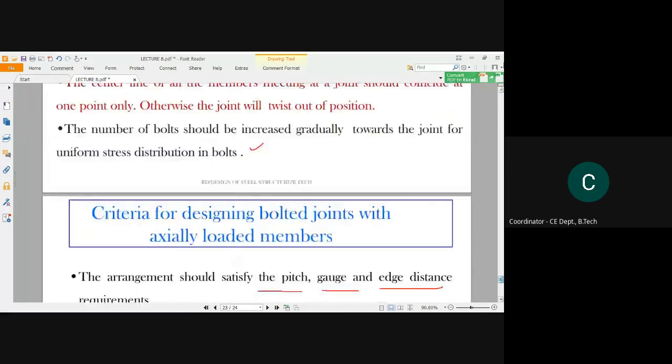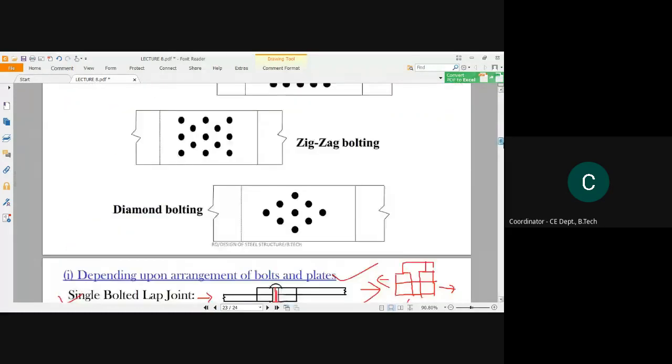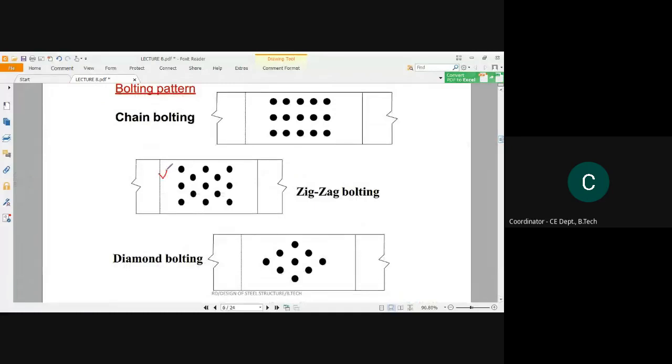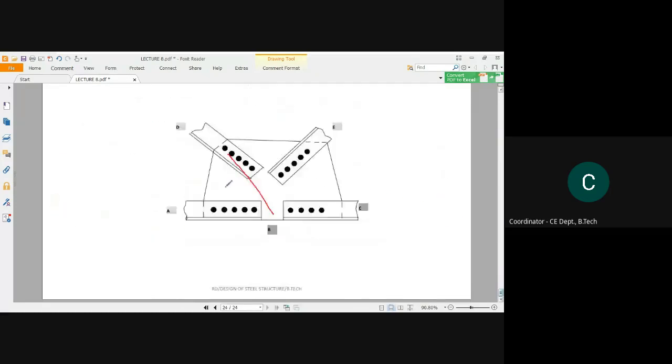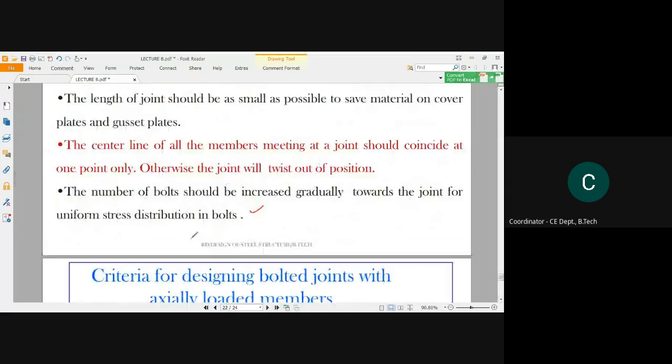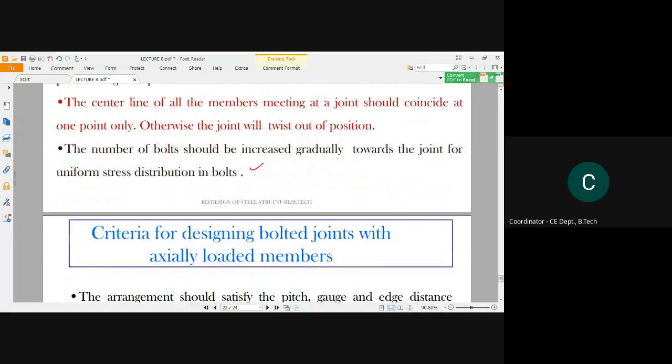See, this pattern is mostly accepted due to the avoidance of net reduced area. The failure due to chain bolting can be minimized if you create a connection of zigzag or staggered bolting. So these are some criteria for designing of bolted joints.